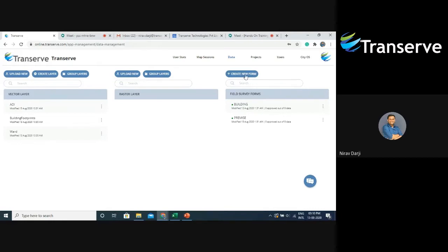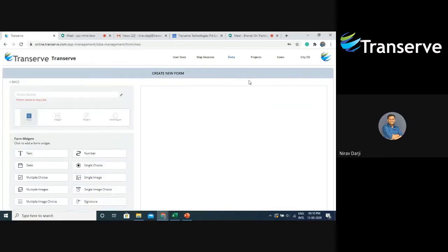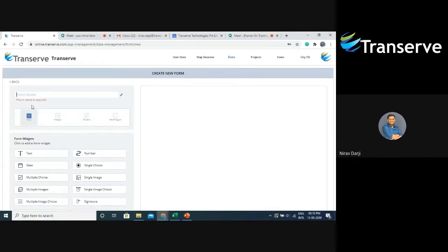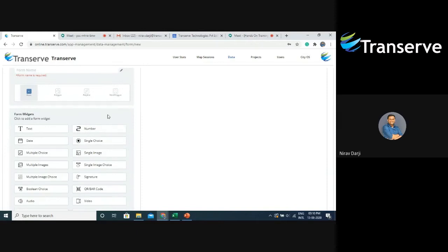So after clicking on create new form, we can see this particular screen. As you can see, there is an edit box where we enter our form name. Then there is a selector over here to select the geometry type. So here the geometries we are supporting are point, polygon, polyline, and multi-polygon. So depending upon your survey, you can select any of them.